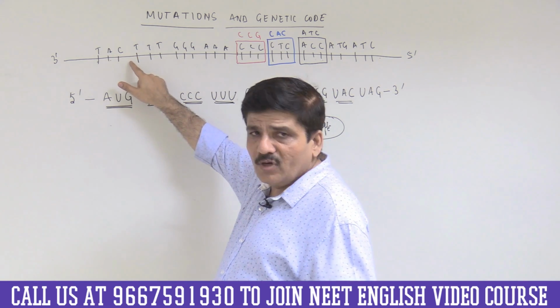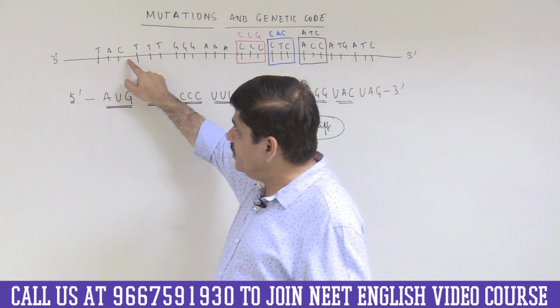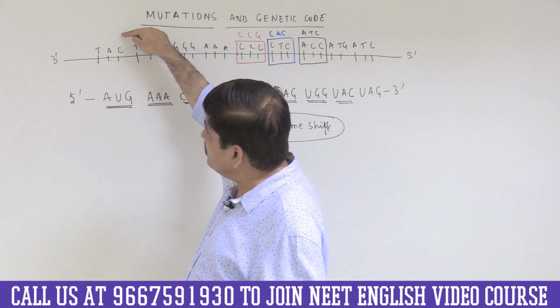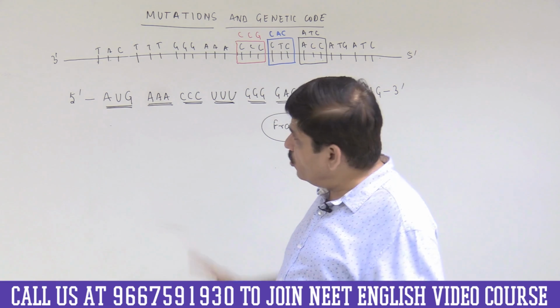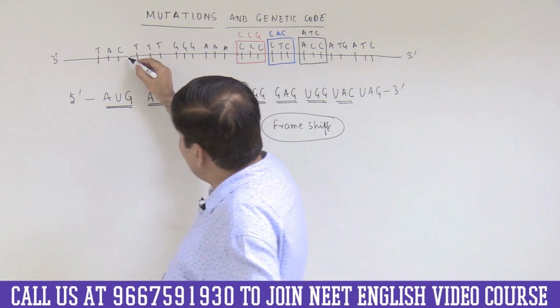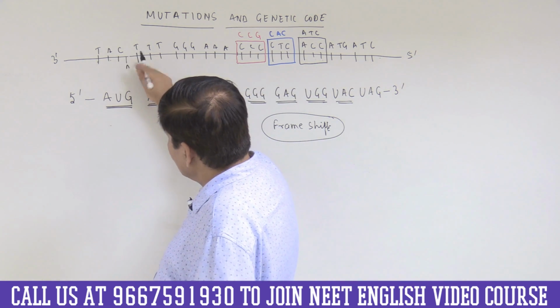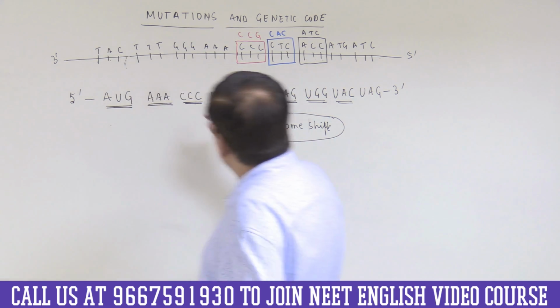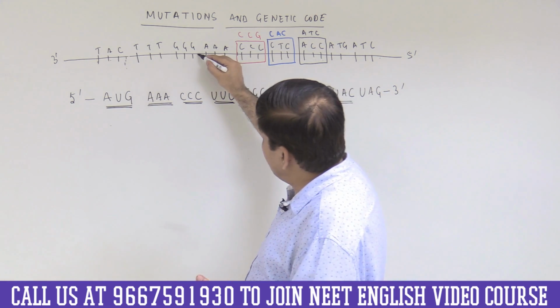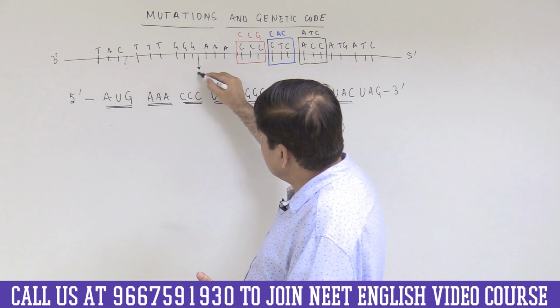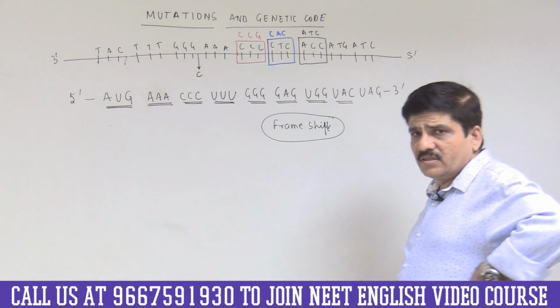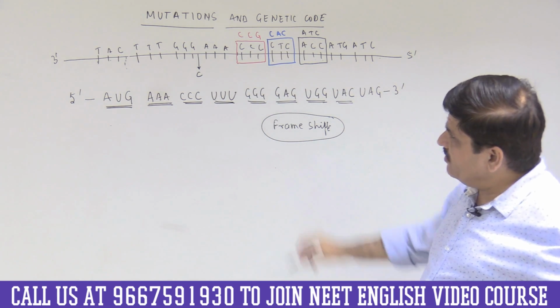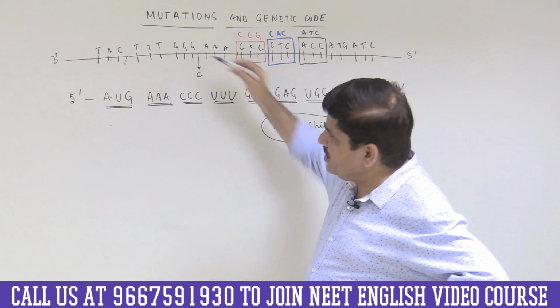I am showing only one of these strands, so I am going to insert only one, but there will be a corresponding insertion on the other as well. So please understand, let us insert, say, C here for the sake of convenience. So we said that we have introduced a letter C here.